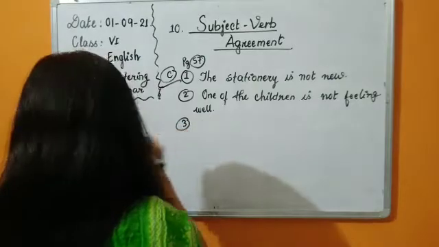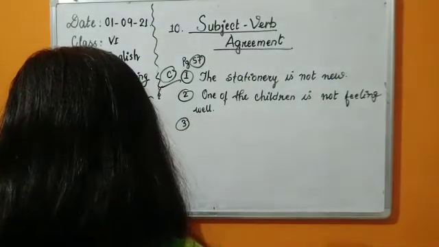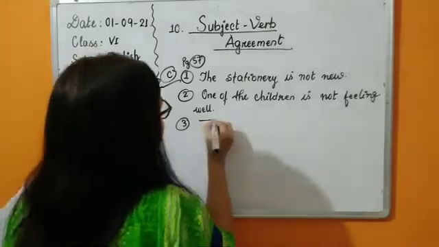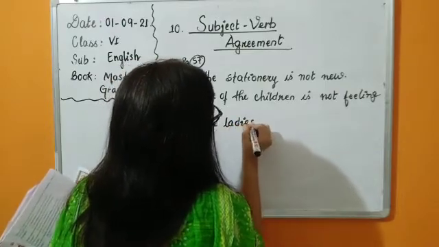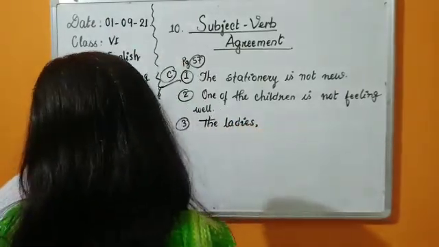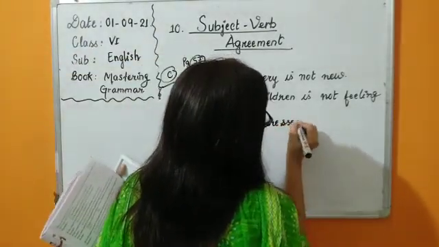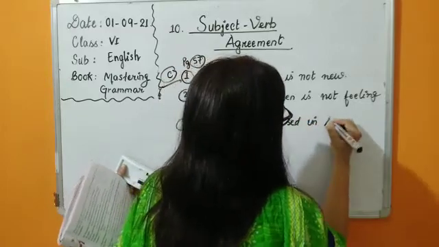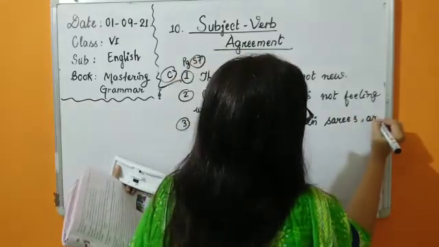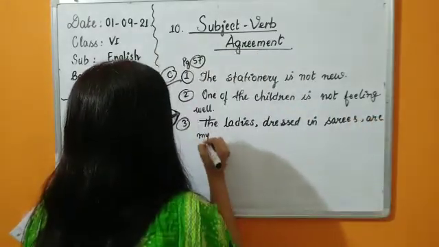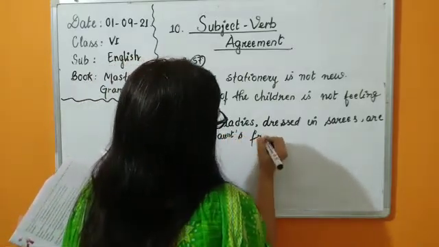Number 3, the ladies dressed in sarees is my aunt's friend. We have to take the first noun. The ladies is plural, so the verb will also be in plural. The ladies dressed in sarees are my aunt's friends. Yes.